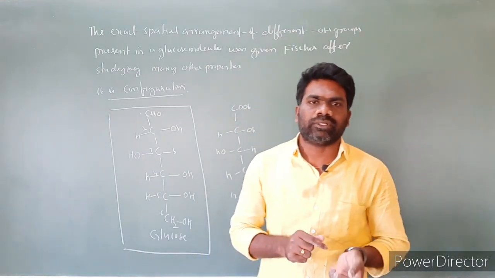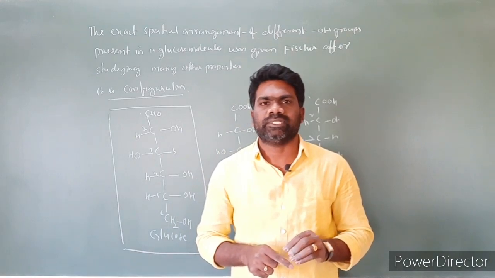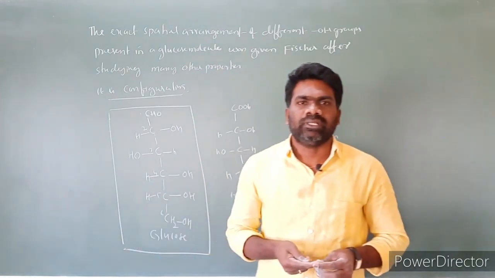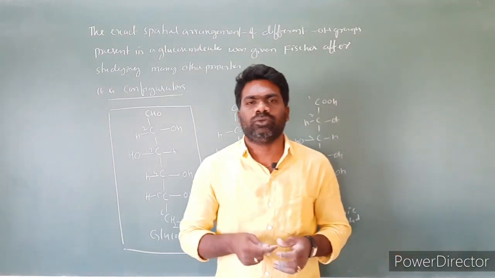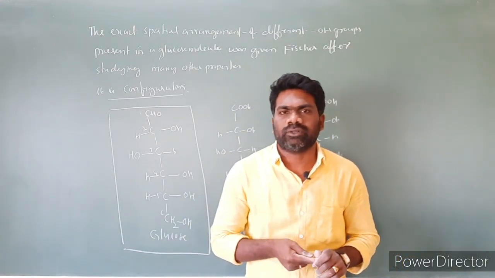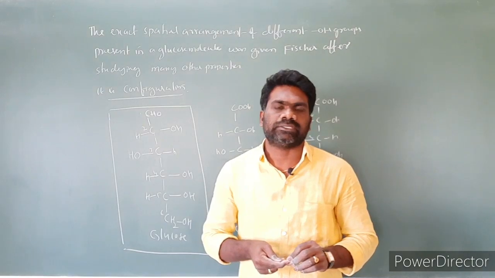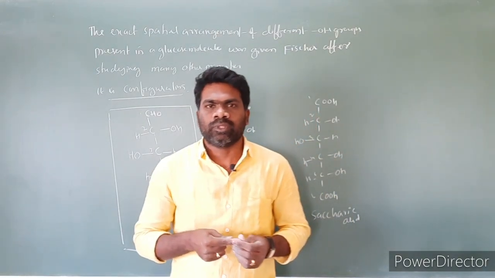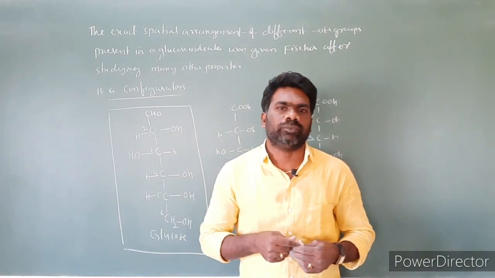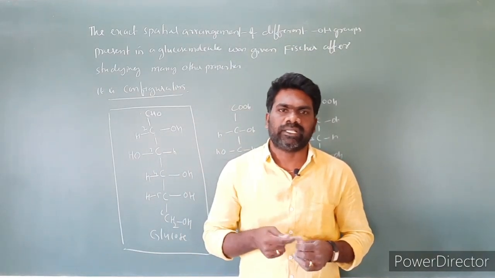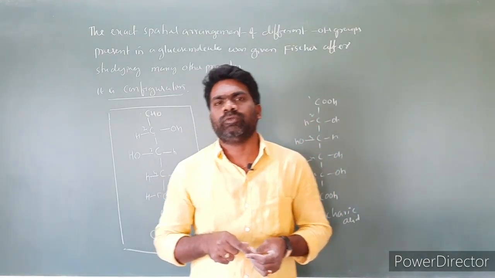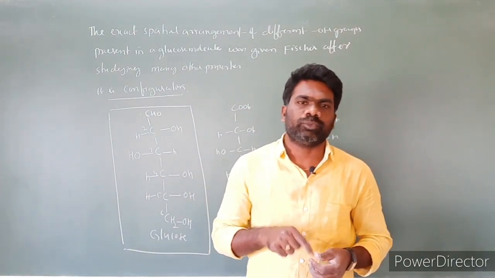Next, the reaction with bromine water: glucose forms gluconic acid, which confirms the presence of aldehyde functional group in the glucose molecule.